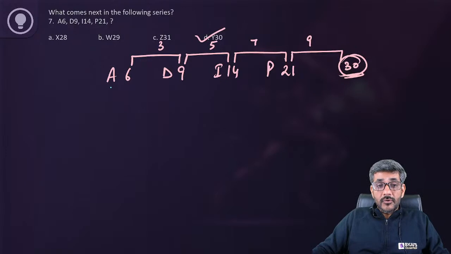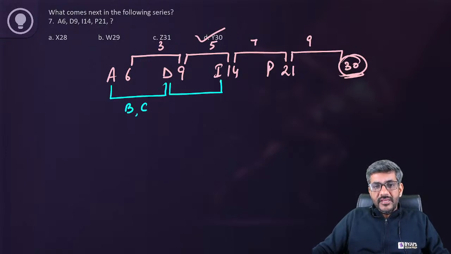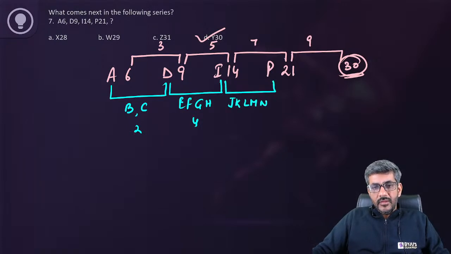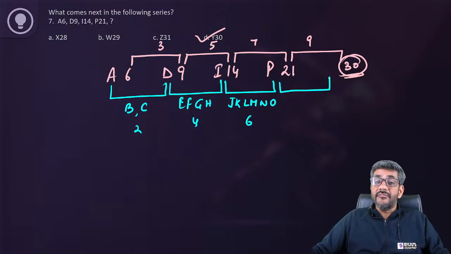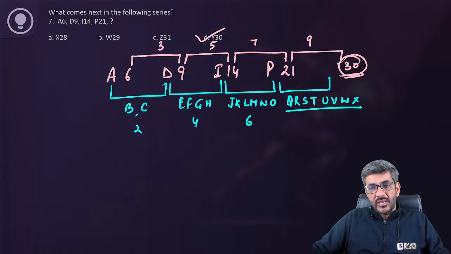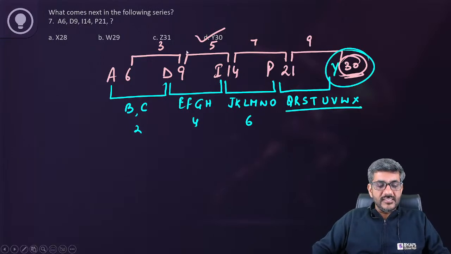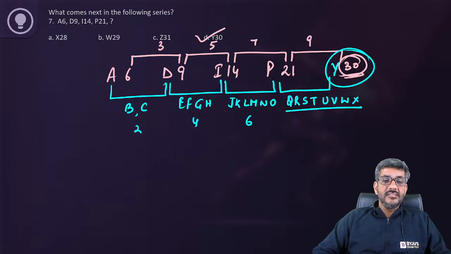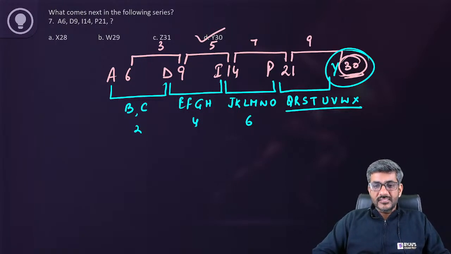Though of course we can talk about letters as well. Between A and D we have two letters B and C. Between D and I we have E, F, G, H, that is 4 letters, right? Between I and P we have J, K, L, M, N, O, that is 6 letters. So now between P and the next letter we should be having 8 letters. So P ke baad Q, R, S, T, U, V, W, X. Leave this 8 and you will have Y after that. So Y30 is the right answer for this question. That is option D. So Y30 is again the correct answer.